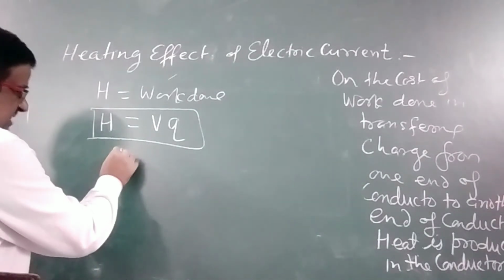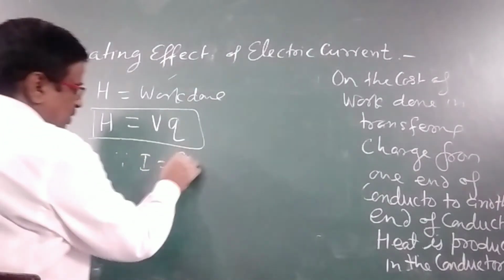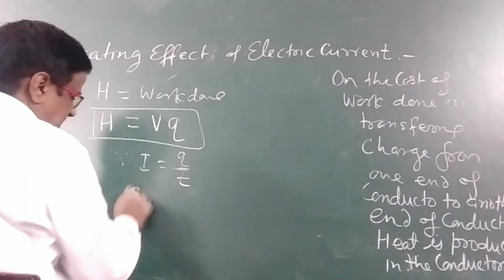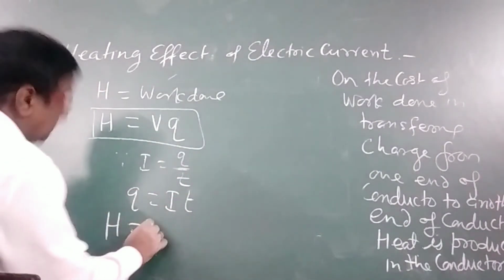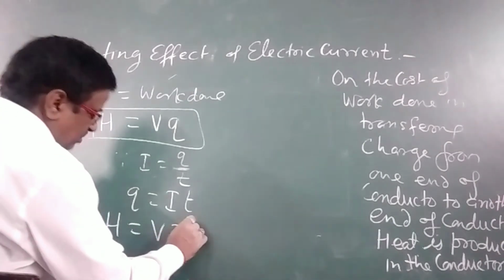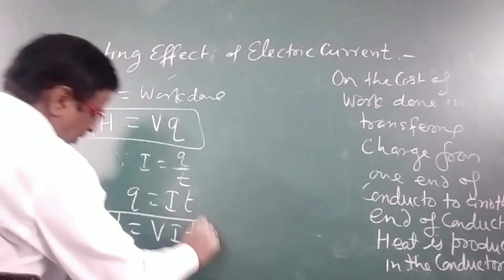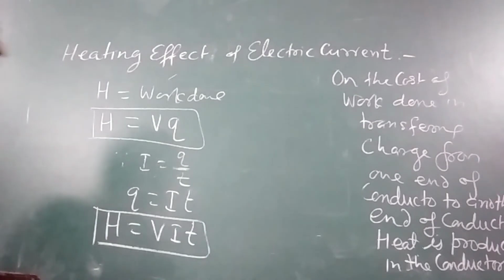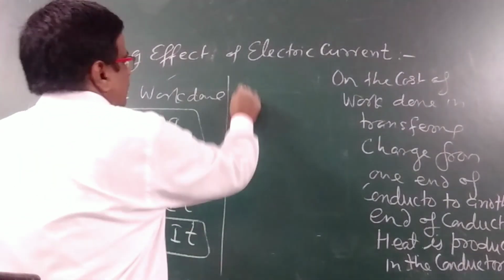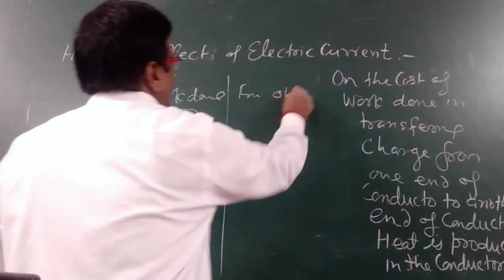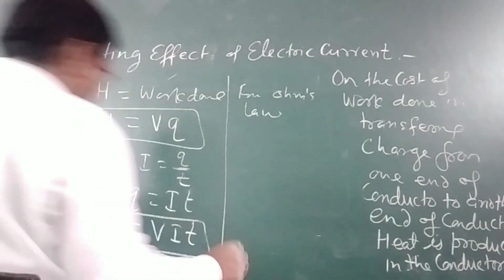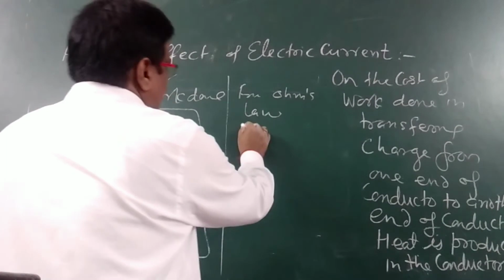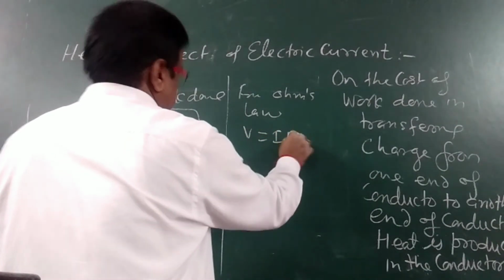Now, since I is equal to Q by T, therefore Q is equal to IT, therefore heat becomes H equal to VIT. Heat का फॉर्मूला ये भी हो जाएगा. Now from Ohm's law we know that V is equal to IR.